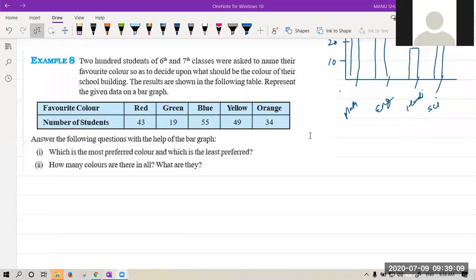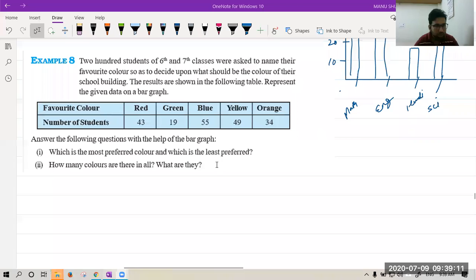Okay. Now, Lavya is saying the definition of bar graph. Beta, we will discuss, don't worry. No, beta, I will not unmute anyone right now. In the end, we will do it. Let's see.